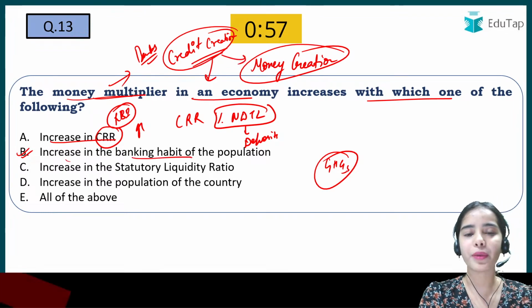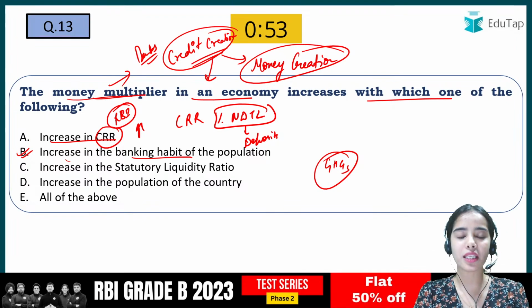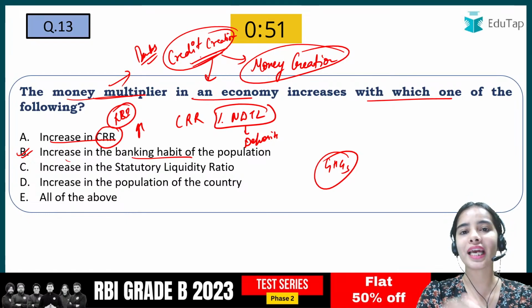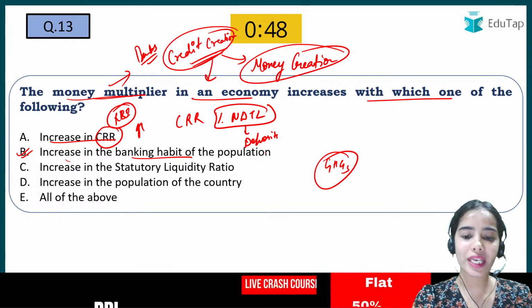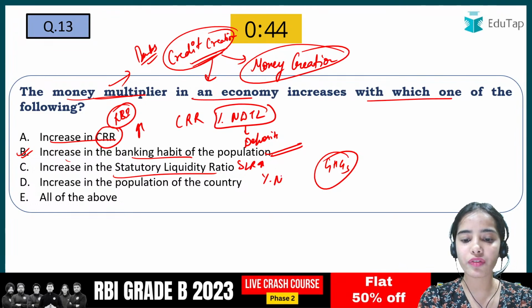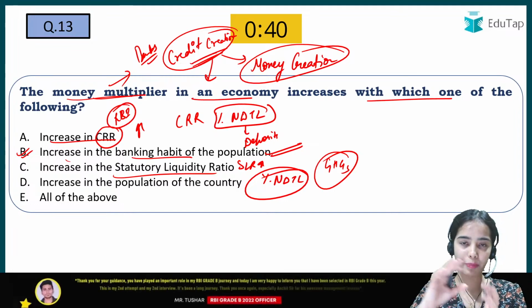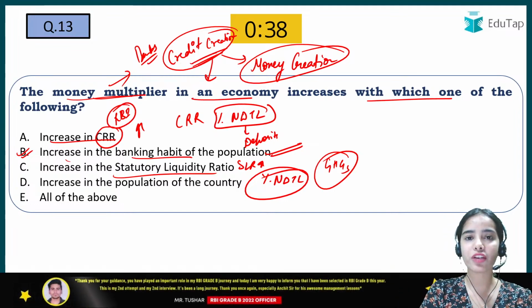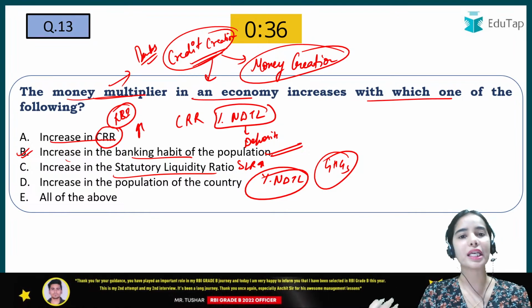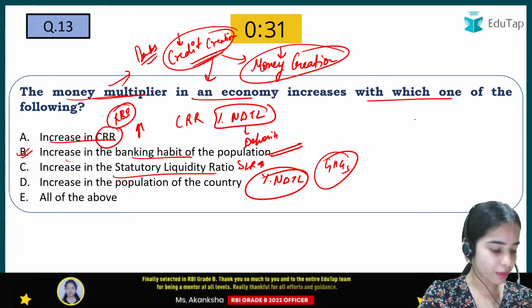Increase in banking habit of the population. If the people are depositing more money in the banks, that means credit creation can happen more, the banks can lend more. So yes, this is the correct answer. If the SLR is increased, that means the percentage of the NDTL, the deposits, that the banks have to keep with themselves increases, then you can understand that the banks will have less money for credit creation, less for money creation.